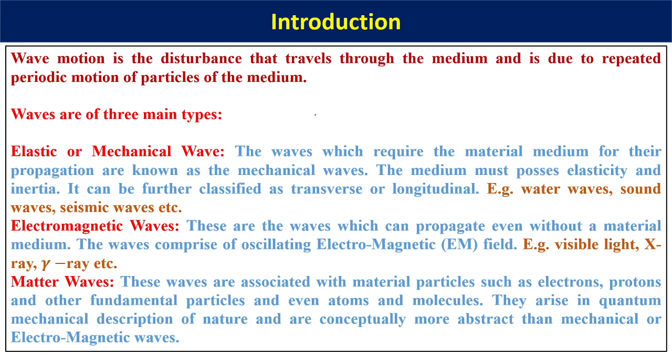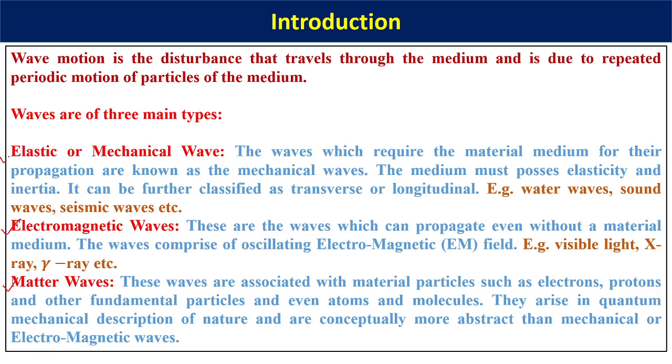All right, so there are three basic types of waves. This is a very important thing because many times in my career, whenever I have asked people what are the types of wave, many at times or often people get confused what to answer. But there are three basic types of waves. One is the elastic or the mechanical wave. Second one is the electromagnetic waves. Or third one is the matter wave.